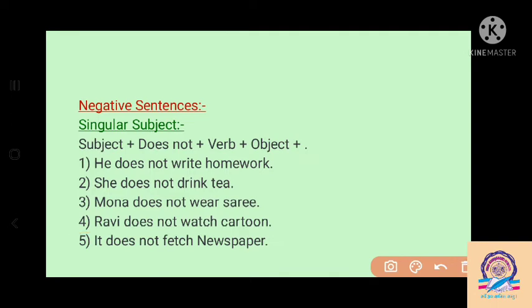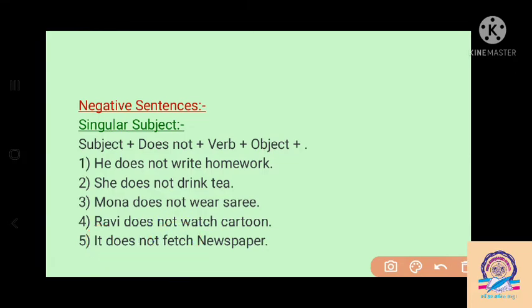Then, Ravi does not watch cartoons. I am talking about Ravi. Ravi is a singular noun. So with Ravi we have to write does not and the main form of the verb watch. Then, it does not fetch newspaper. With it we write does not and the main form of the verb fetch.